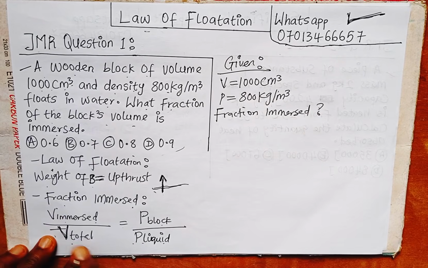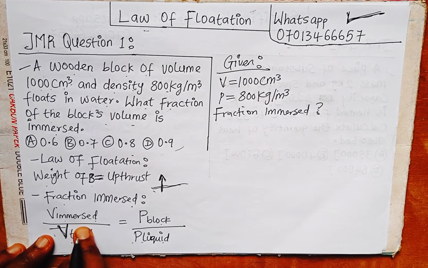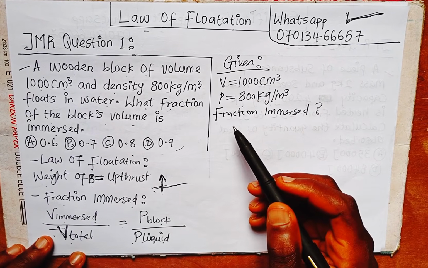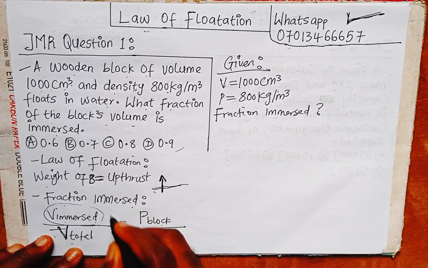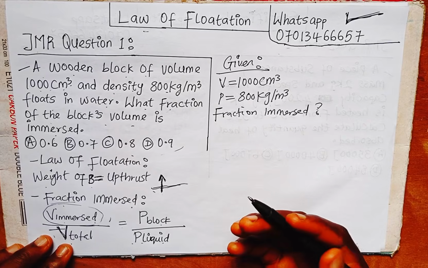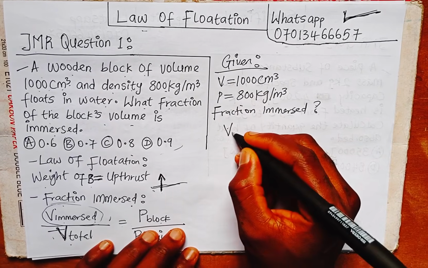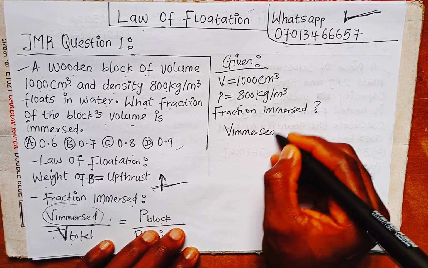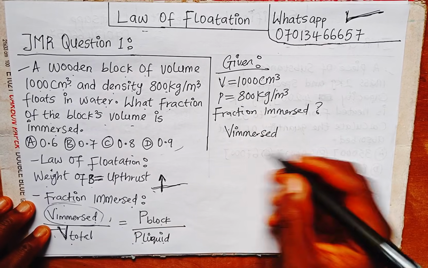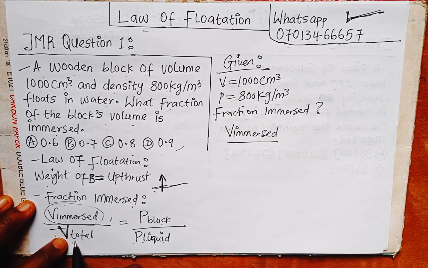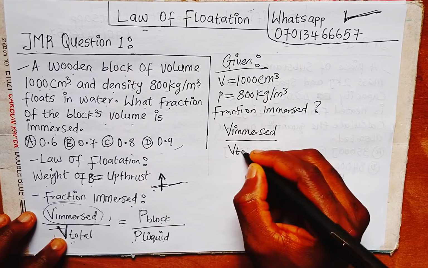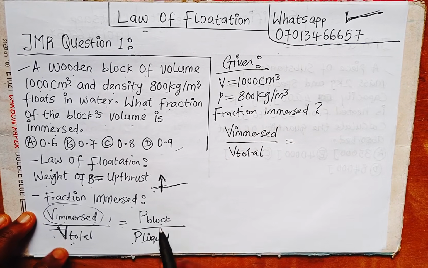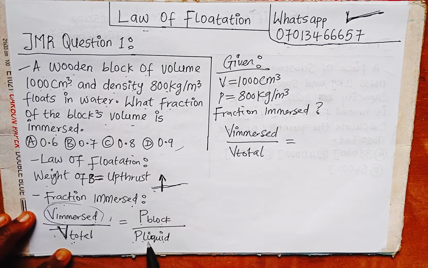So we are applying this formula. What is the volume immersed? That is what we are looking for. So we write volume immersed over total volume. Did they give us total volume? They did not, so we'll still write it. Volume total is equal to the density of the block over the density of the liquid.